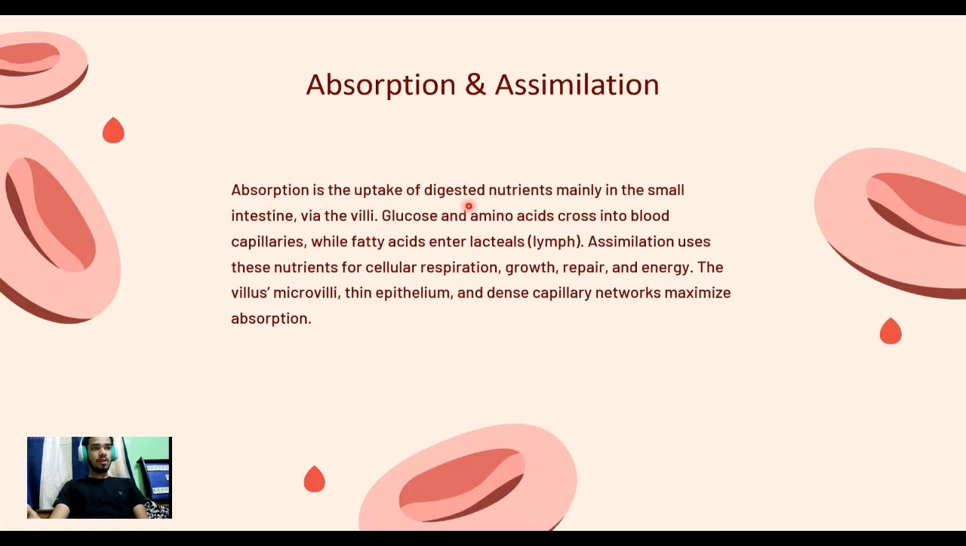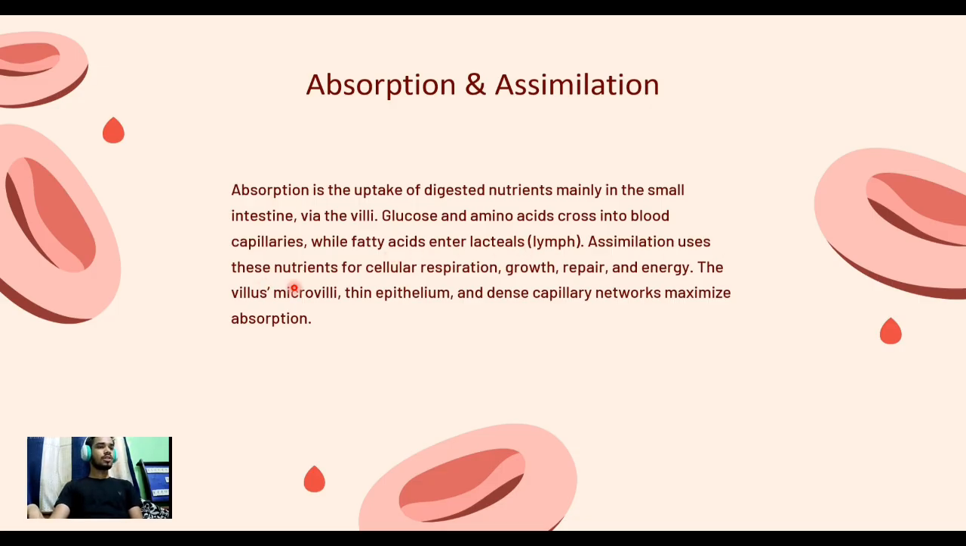Absorption is the uptake of digested nutrients mainly in the small intestine via the villi. The small intestine contains finger-like structures. These fingers, the villi, help to absorb nutrients. Glucose and amino acids cross into blood capillaries, while fatty acids enter lacteals, the lymph vessels.